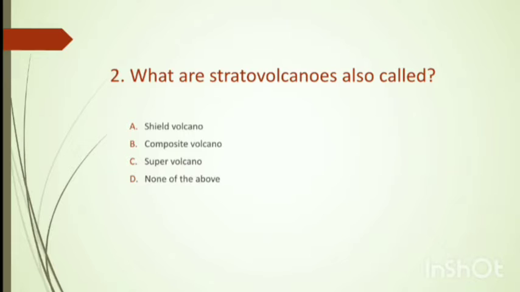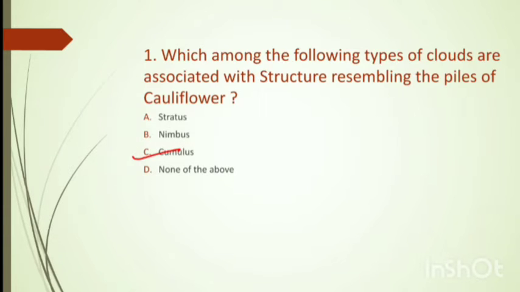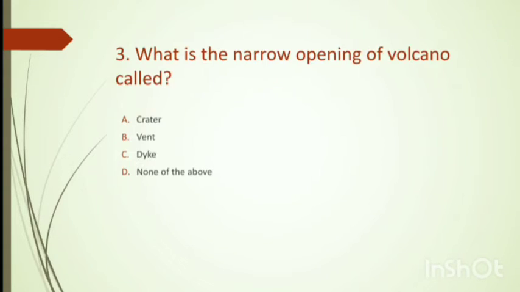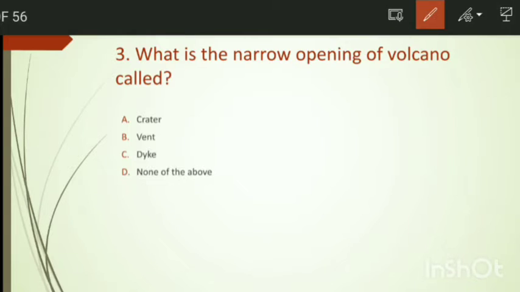What are stratovolcanoes also called? The other name of the stratovolcanoes. The options are: shield volcano, composite volcano, super volcano, and none of these. The answer is option B, composite volcano. What is the narrow opening of a volcano called? The options are: crater, vent, dike, and none of these. The answer is option A.